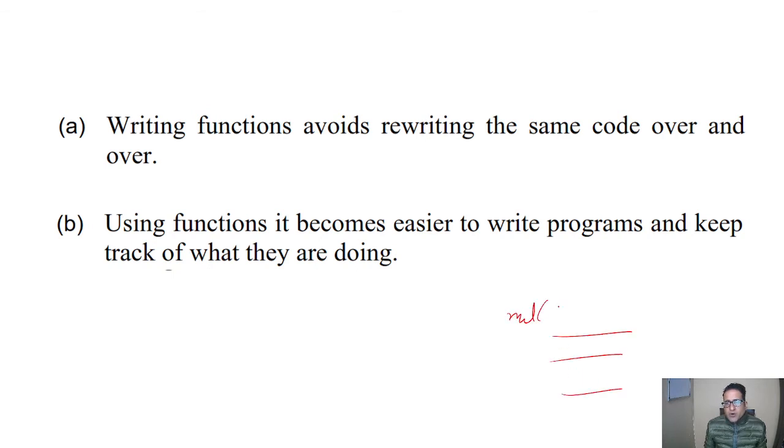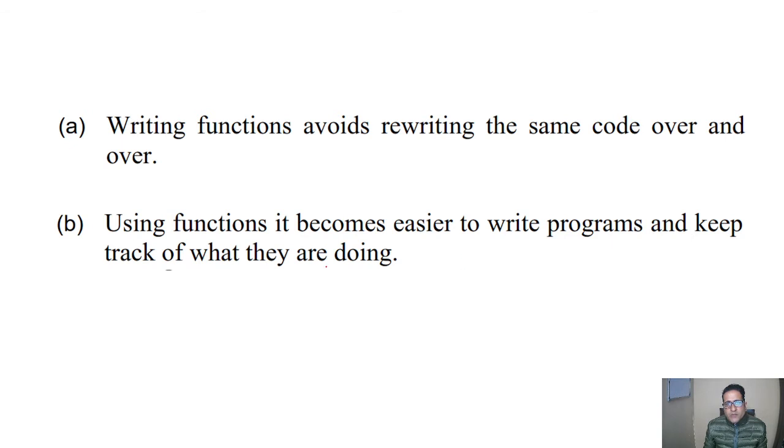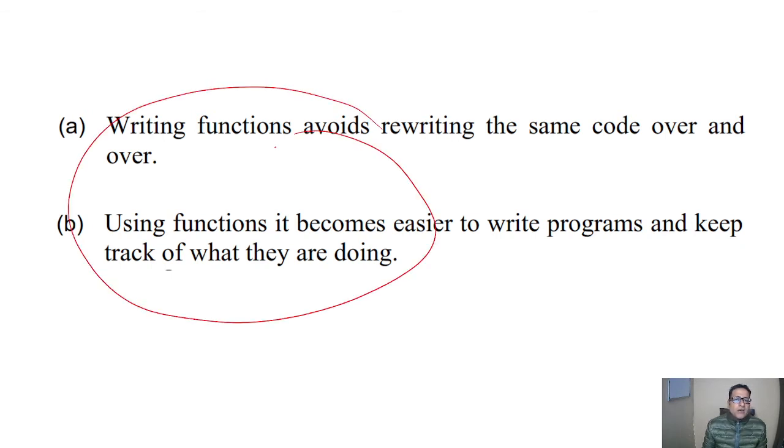If there is some problem, it will be identified in that particular function. Other functions will not be touched and our time will be saved, and we can track the mistake easily. So these are the two reasons why we are using functions.